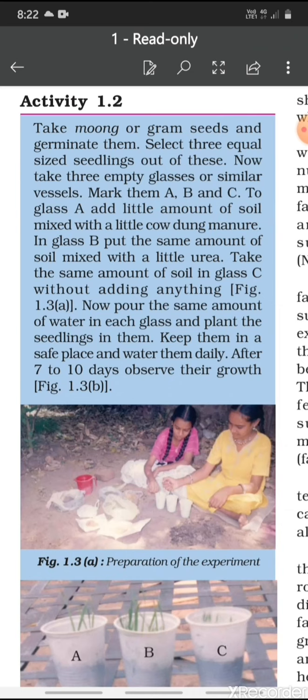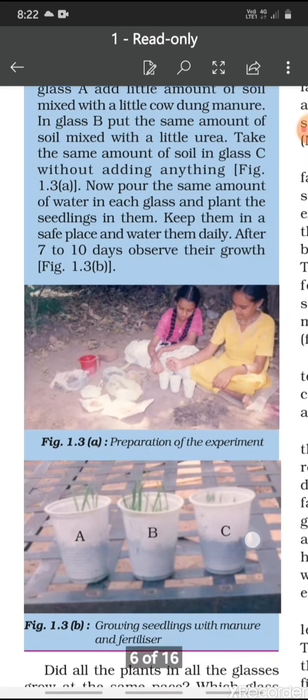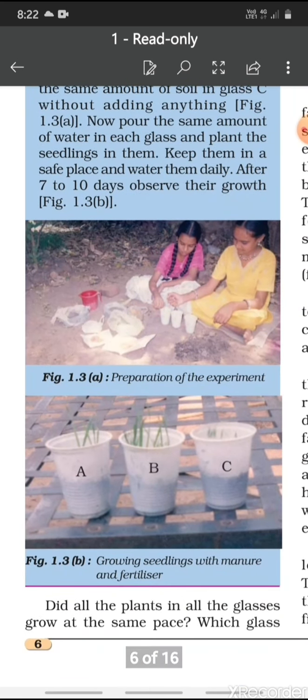Now what you have to do here is, in one can you have to add manure to the soil in which you have planted these seeds, and in the second can you have to add fertilizer, and in the third can you don't have to put anything, either manure or fertilizer, and you have to observe the growth of the seedlings after 7 to 10 days.